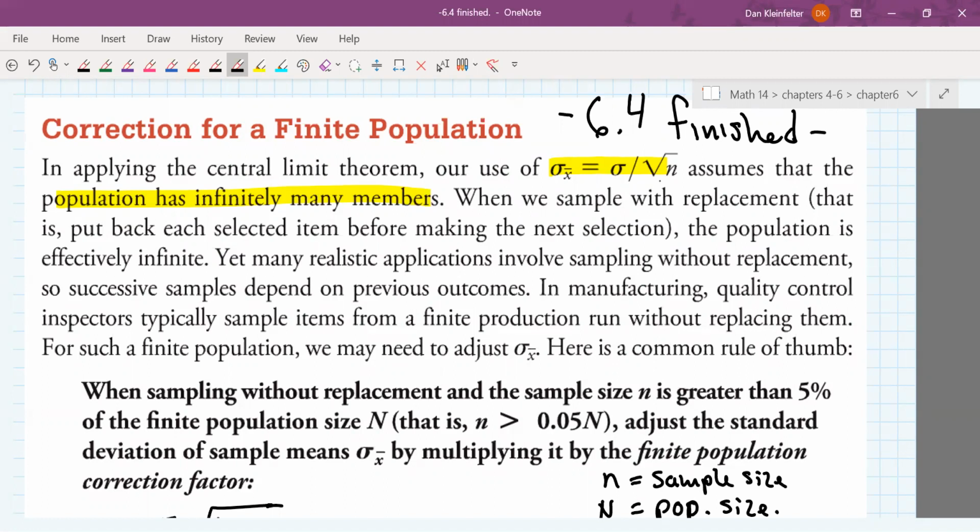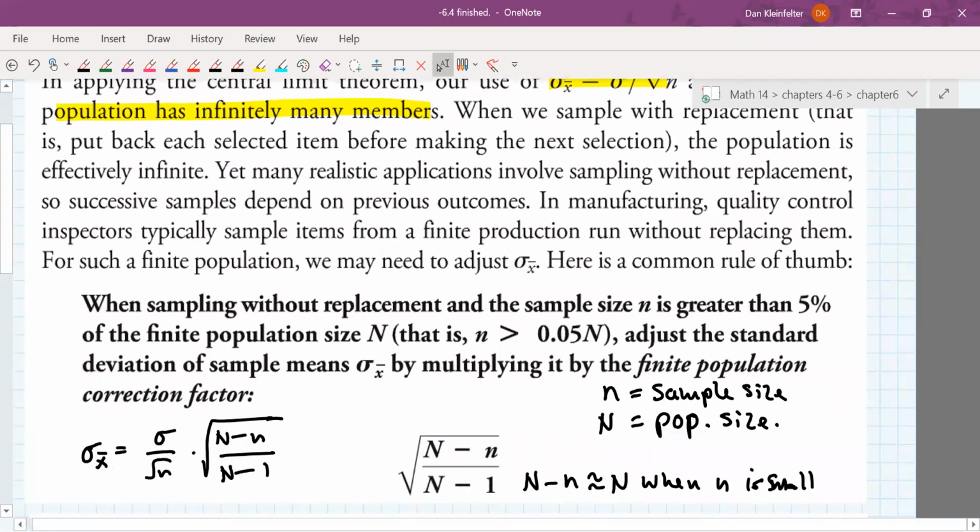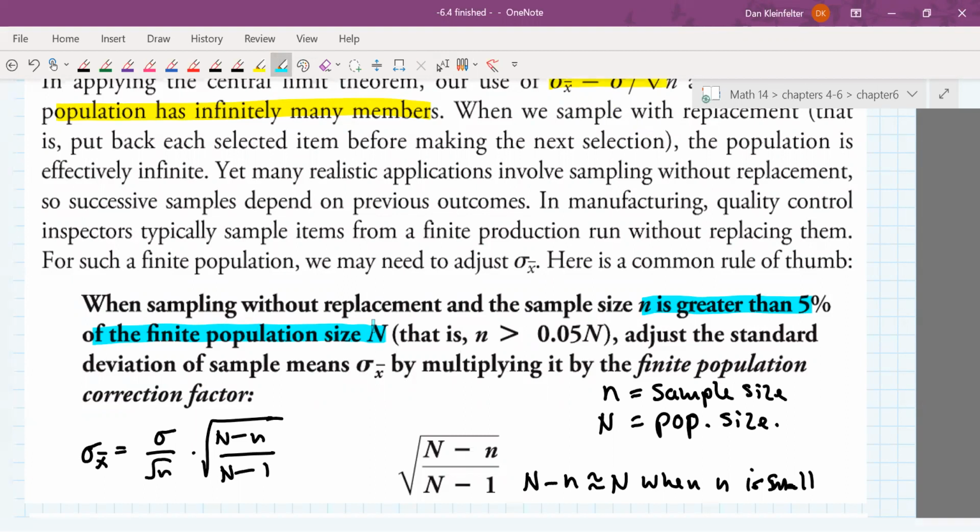So depending on the size of the population, we may need to use what's called a finite population correction factor. If the sample size n is greater than 5% of the population size, that's a capital N, so now we have two different n's. Little n is the size of the sample, capital N is the size of the population. If you're sampling more than 5% of the population, that is little n is bigger than 0.05 times big N, we need to adjust that sigma x bar by multiplying by this factor.